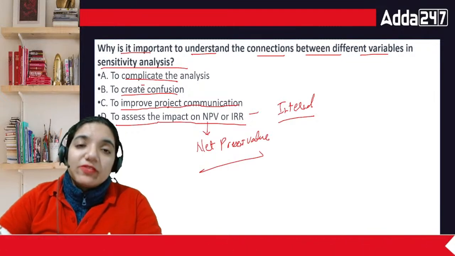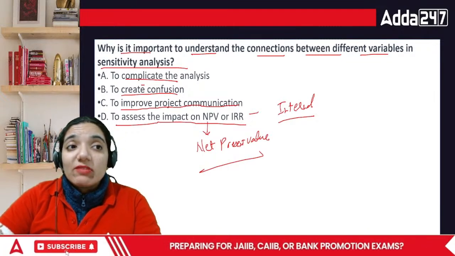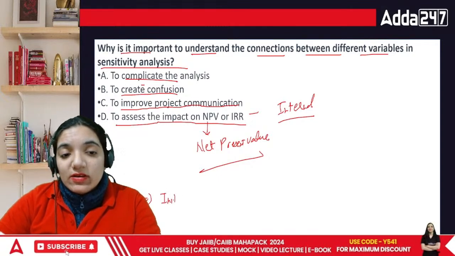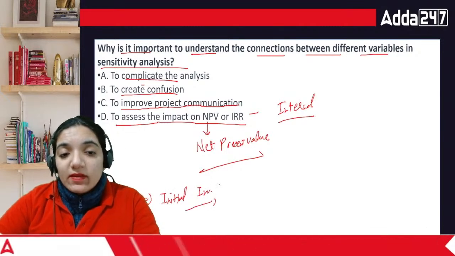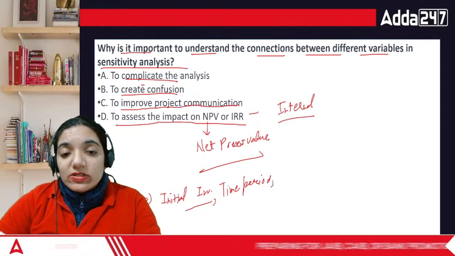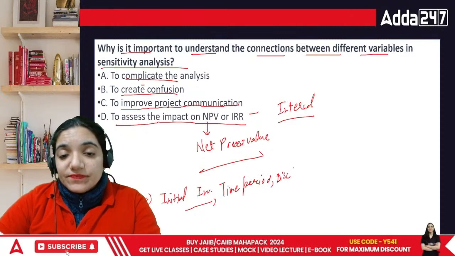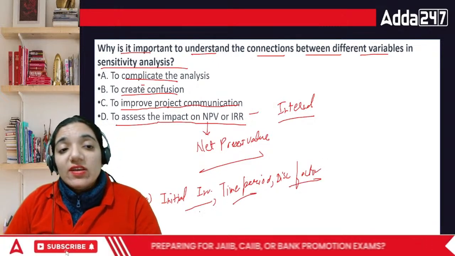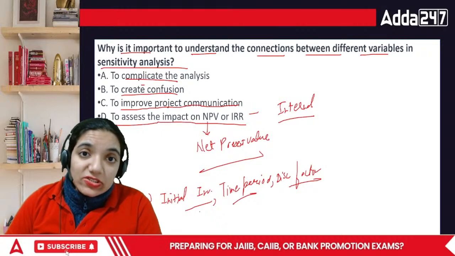This is one of the basic questions which should hit your mind: ma'am, what are the variables? If I am looking at it, initial investment, the time tenure for the particular project, then the discounting factor. If any of these things is changing, then the entire working will also change, right?